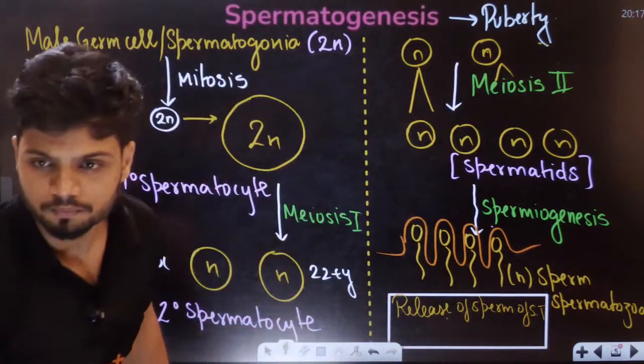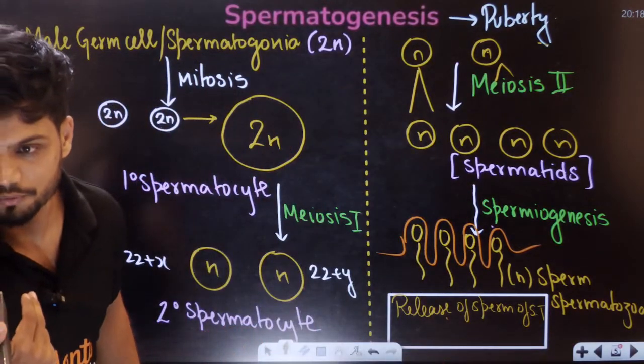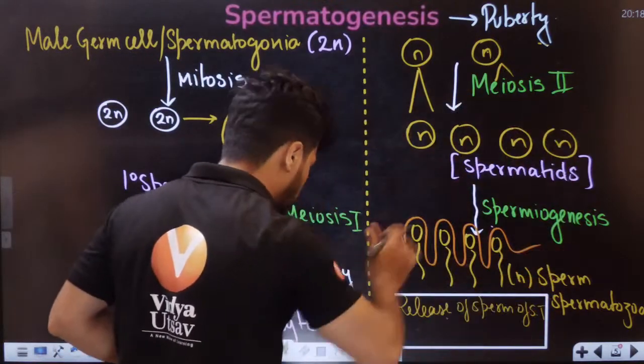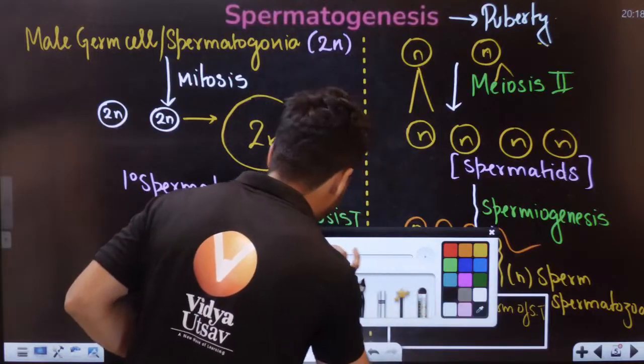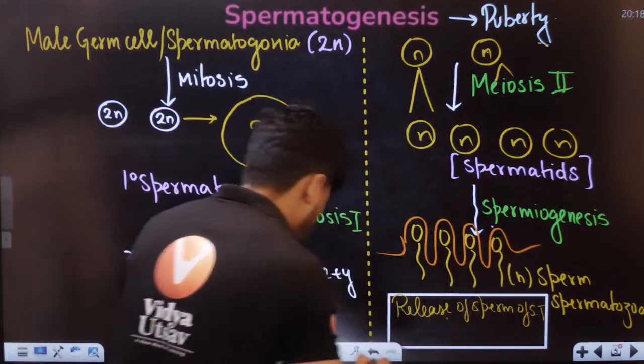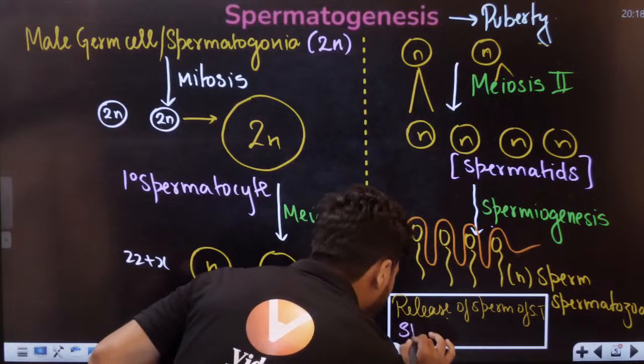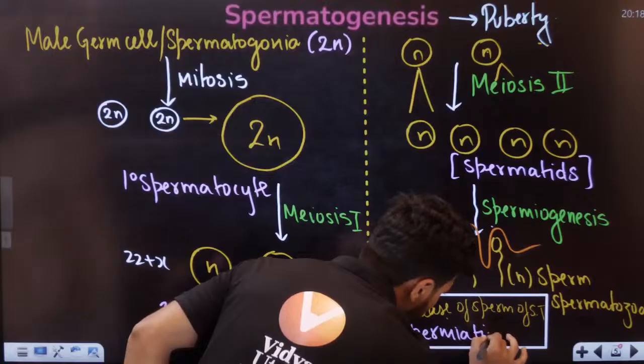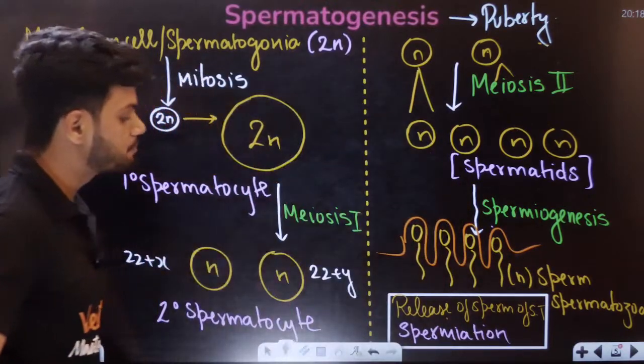Students, is it visible to all of you? Okay. Release of sperm from seminiferous tubule, that entire process is called what, students? I'm using pink, be happy. It is called spermiation.